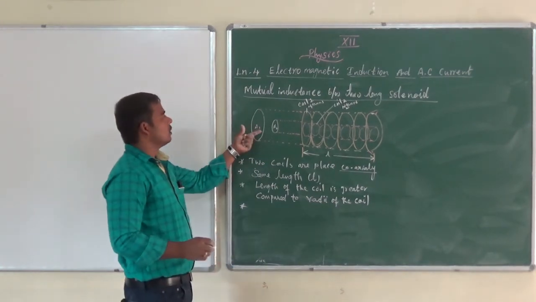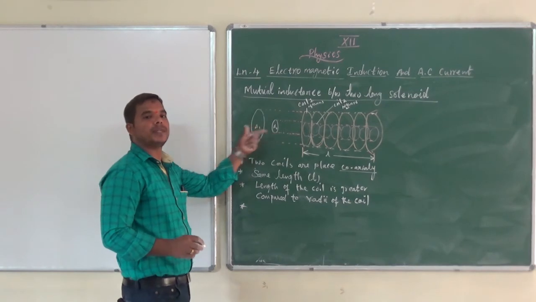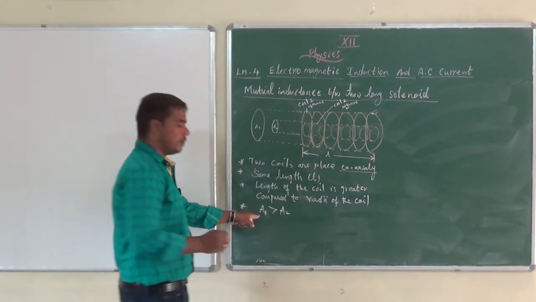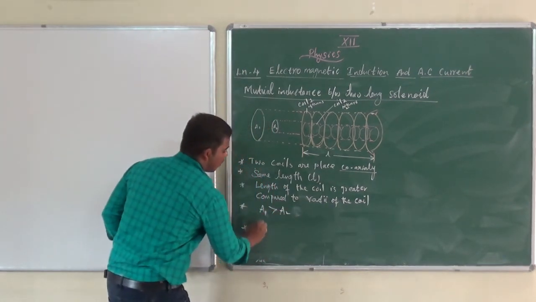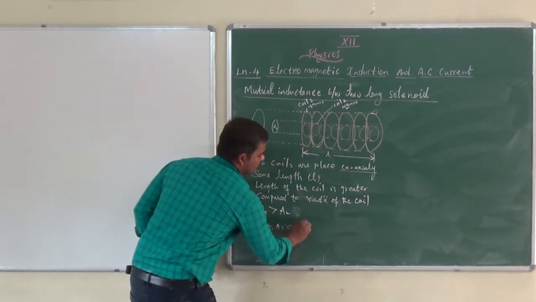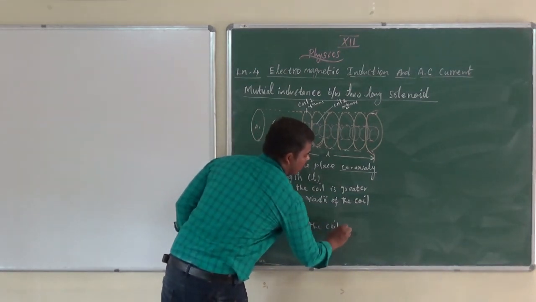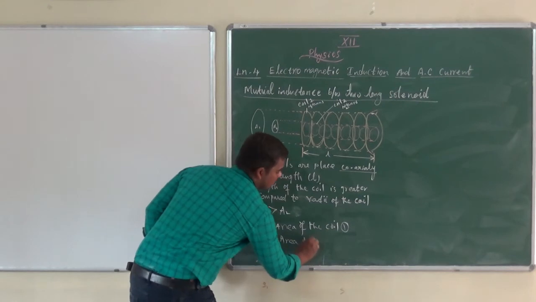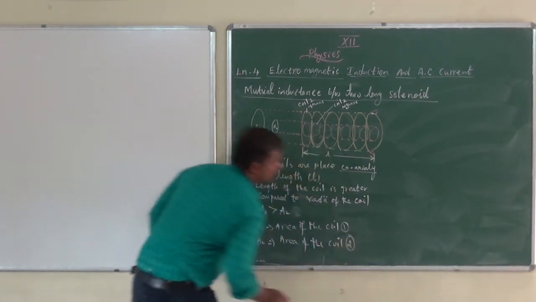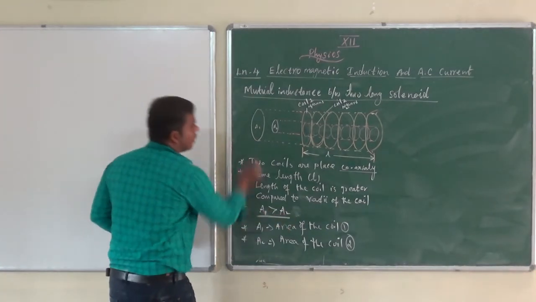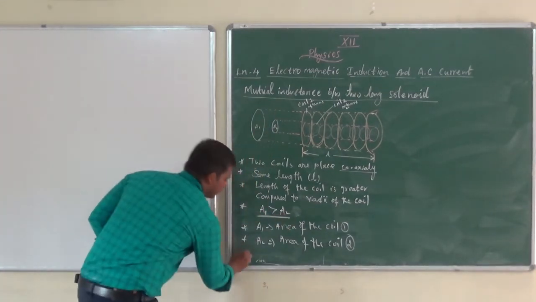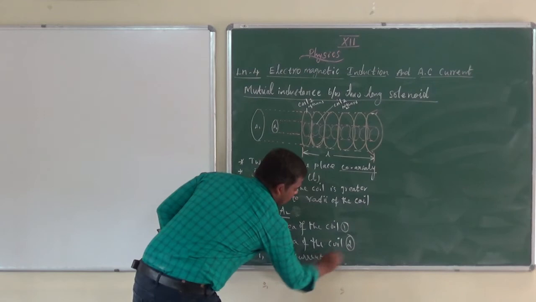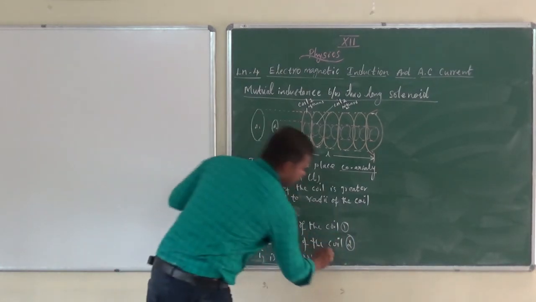Next, if you see the board, the area of coil 1 is more compared to the area of coil 2. So A1 greater than A2. Got this point? That means A1 is the area of coil 1, and A2 is the area of coil 2. The area of coil 1 is always greater. See the board. Next, I1 is the current, or I is the current entering the coil.